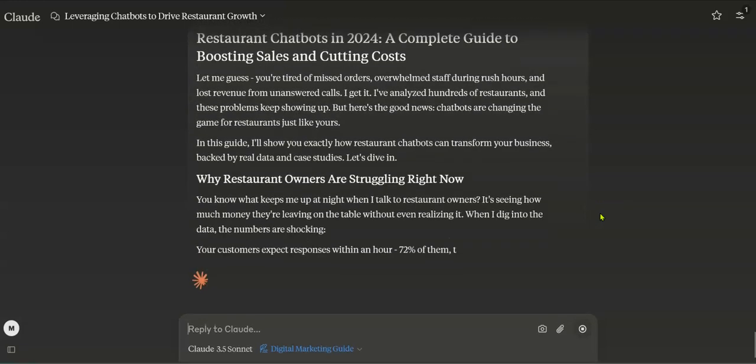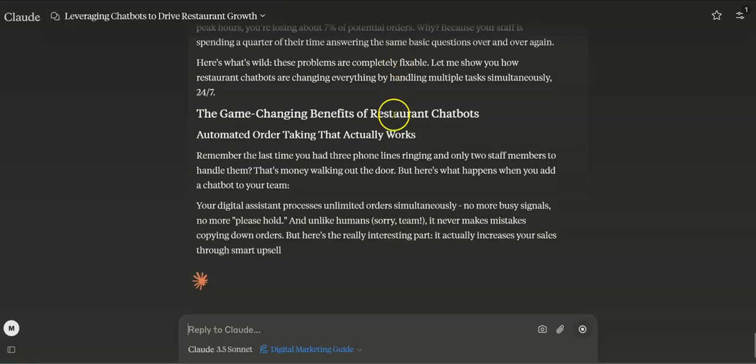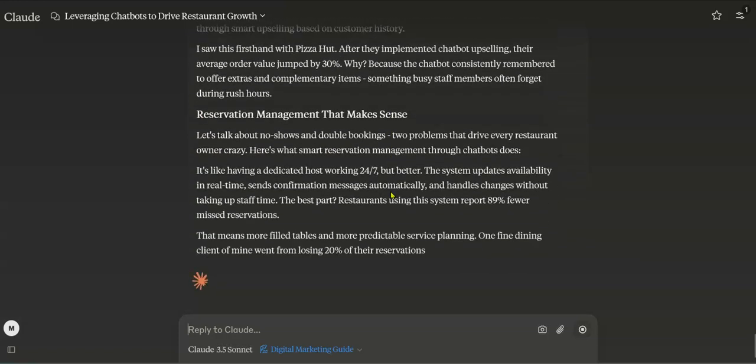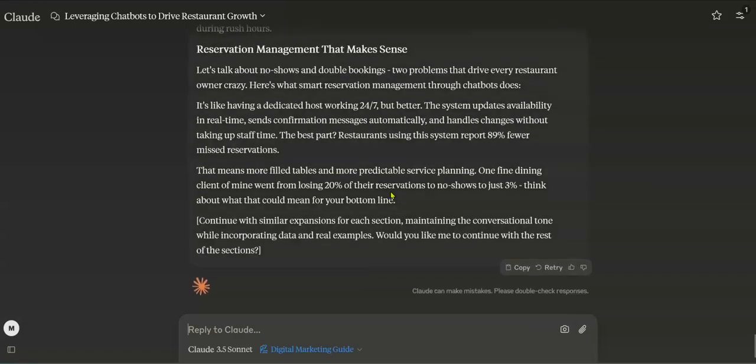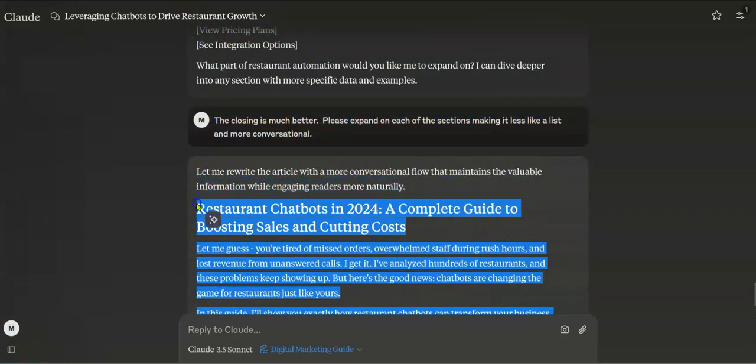There we go. It's looking a little bit better. There's a dash in there. Let's see how this turns out. Continuing expansion for sections, maintaining conversational tone while incorporating. Please continue. Well, let's get this and see how this works.